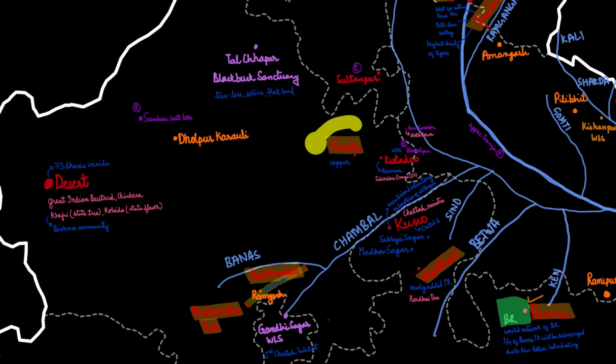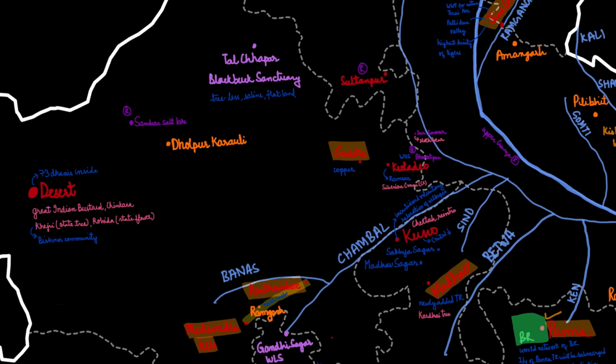Then Sariska, which is a national park, is also a tiger reserve. Then one of the prominent tiger reserves in this area is Dholpur-Karauli. So the Ramsar sites in this region are the Sambhar Salt Lake, and then, as I told you, Bharatpur, which is in Keoladeo. These two are major Ramsar sites in Rajasthan.